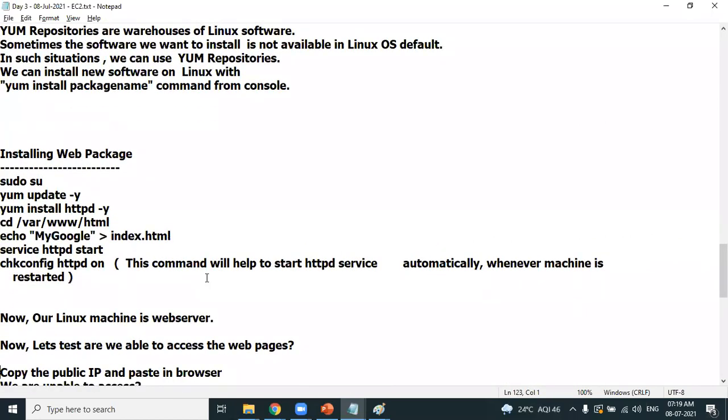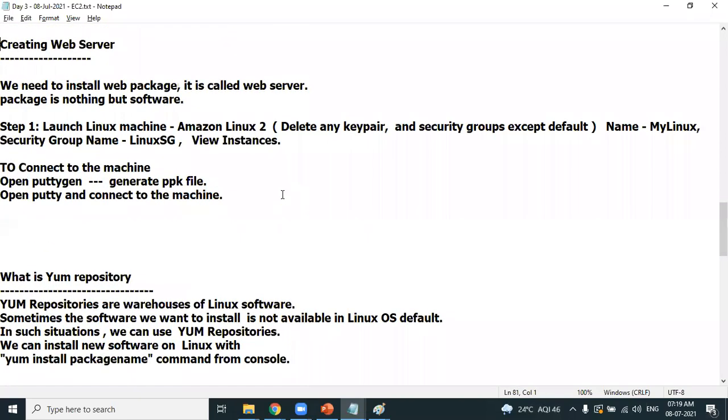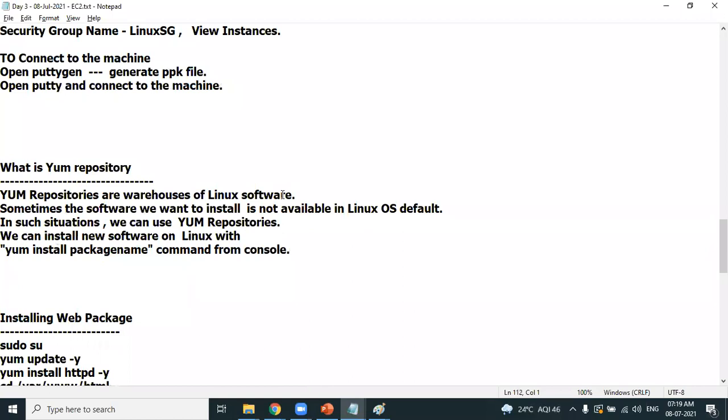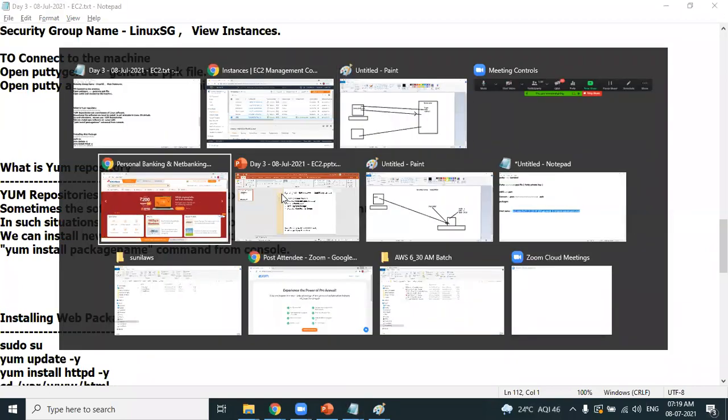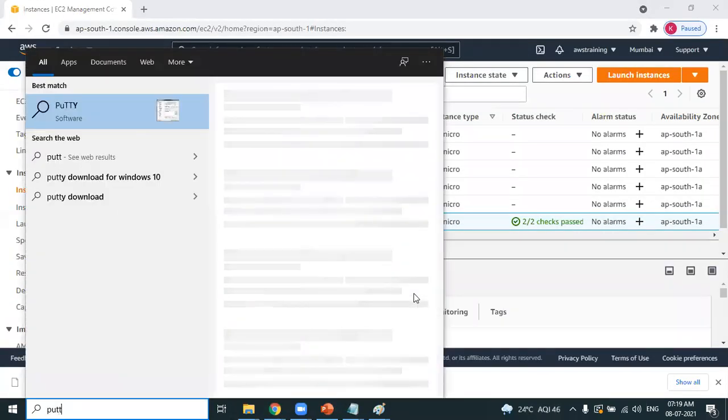Let's connect to the Linux machine. These are the commands which you need to follow to install the packages. Did we connect it? Are we connected? I think we have not connected. So let's connect. Open the terminal called PuTTY.